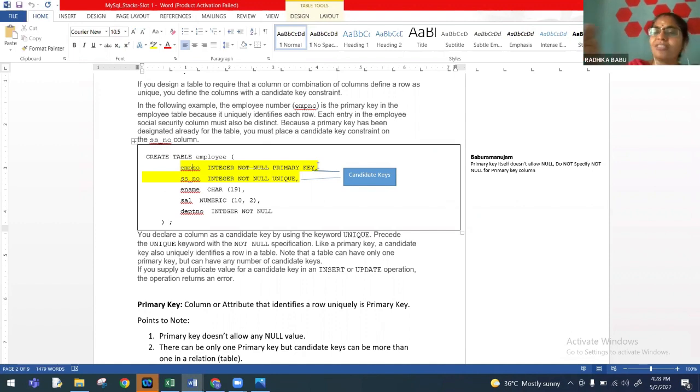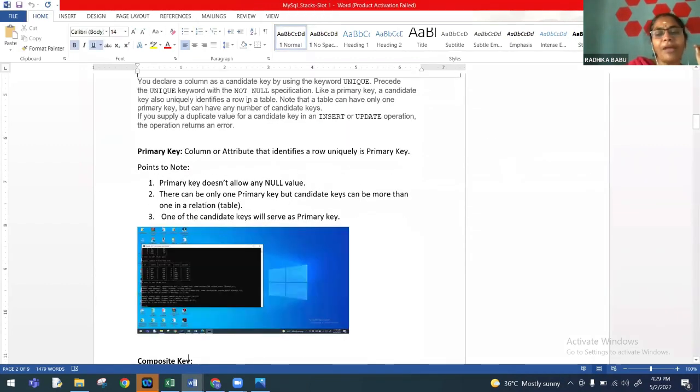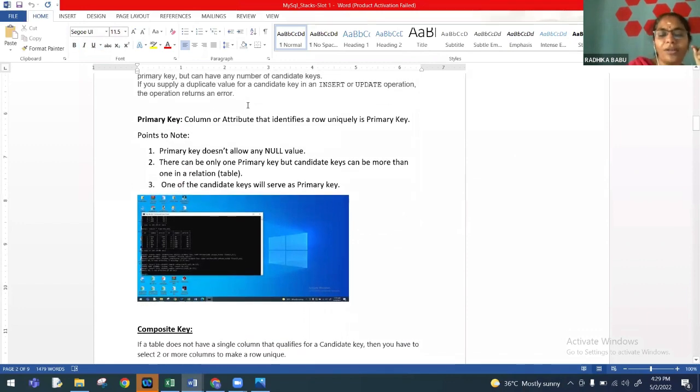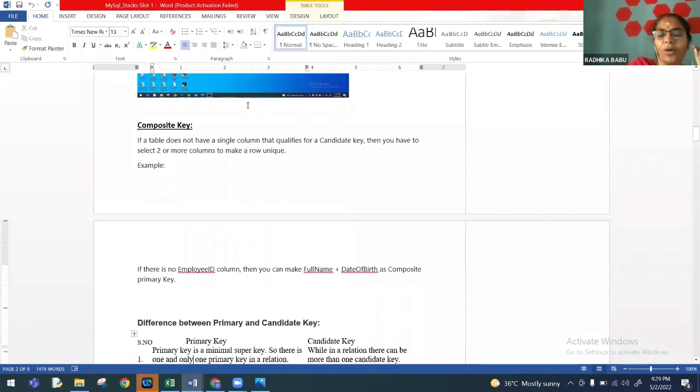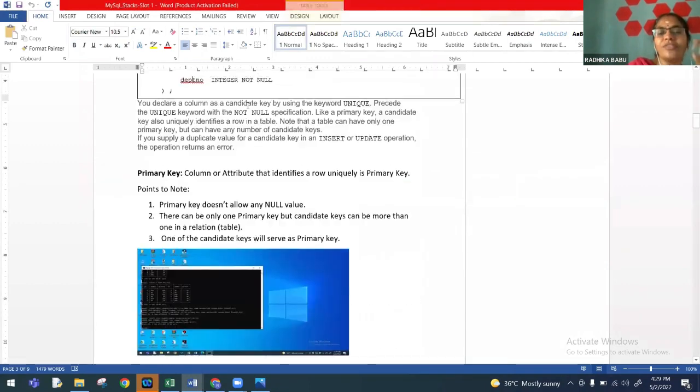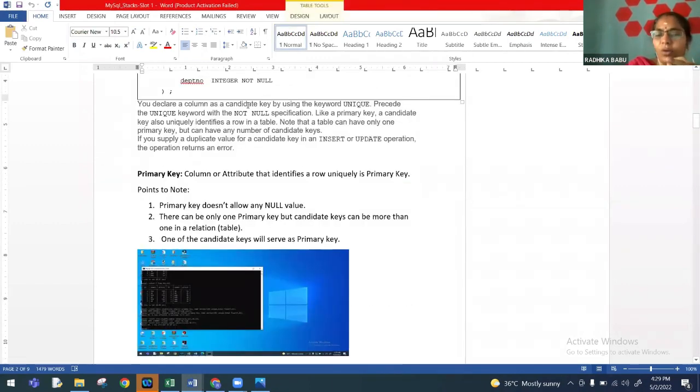So out of the list of candidate keys, one key will be chosen as the primary key, because there can always be only one primary key. I may have n number of candidate keys that don't allow any repetitions, but only one of them can act as the primary key. The rest of the candidate keys, other than the primary key, are said to be alternate keys. So now we have seen a candidate key, primary key, and an alternate key.